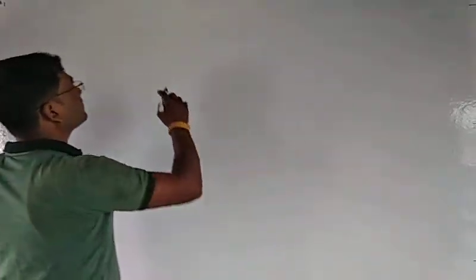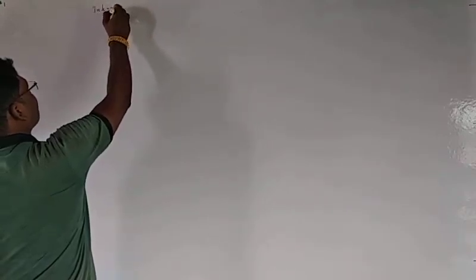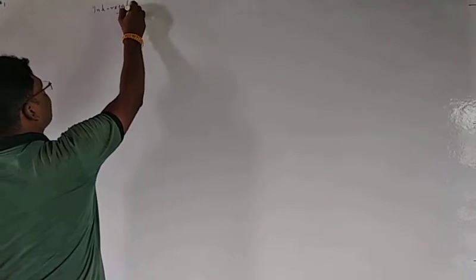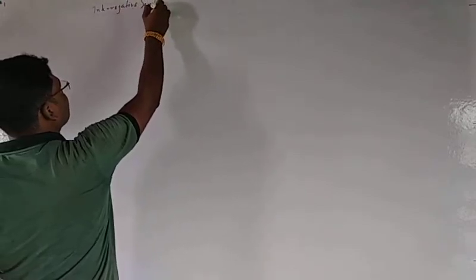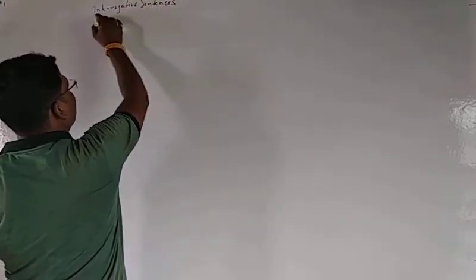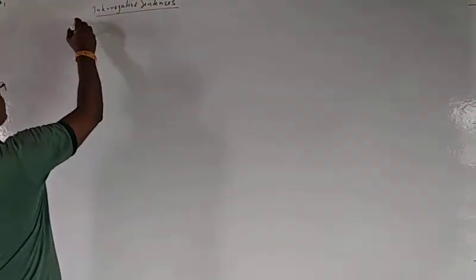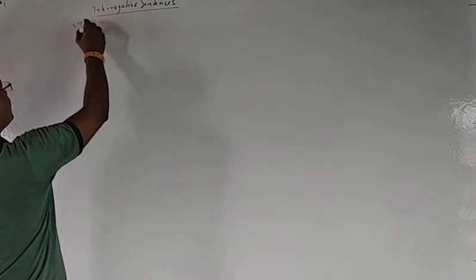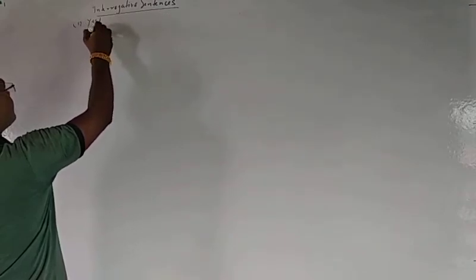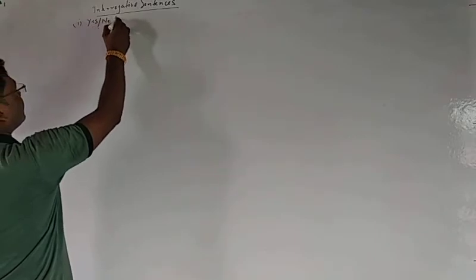Today we are going to learn how to change interrogative sentences into indirect speech. First of all, interrogative sentences are of two types. First is interrogative first, or yes or no type.